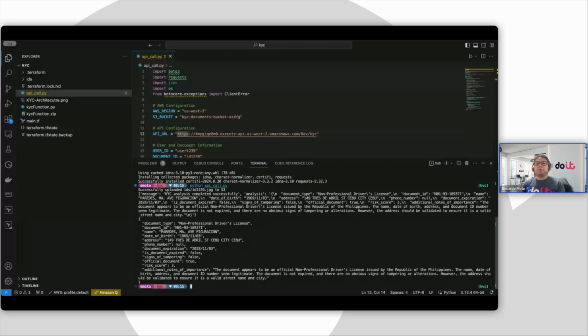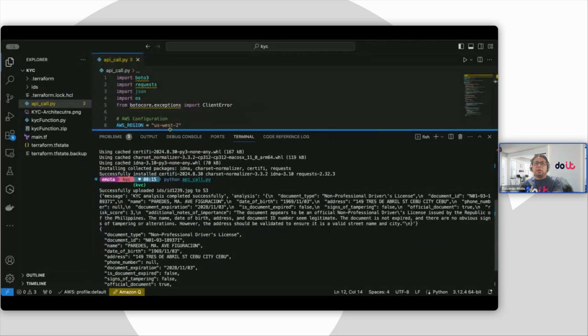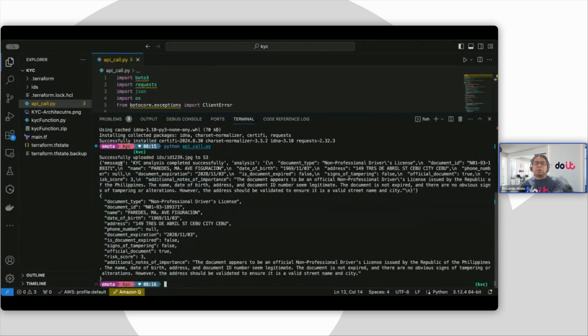I'm uploading a document to S3, and then I'm asking Claude Sonnet 3.0 to parse this document. I'm going to make it a little bit bigger, see if we can see it better. But basically, in here, we are getting the response. I can see here that it's successful, uploaded my file, my ID, and then it's giving me an assessment.